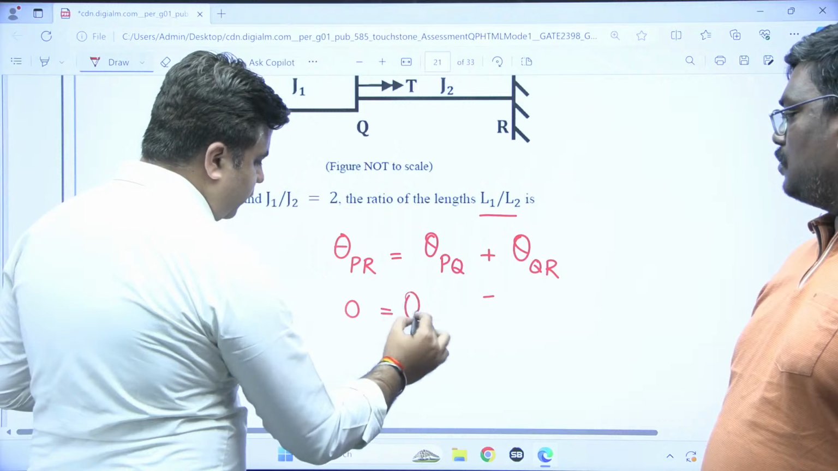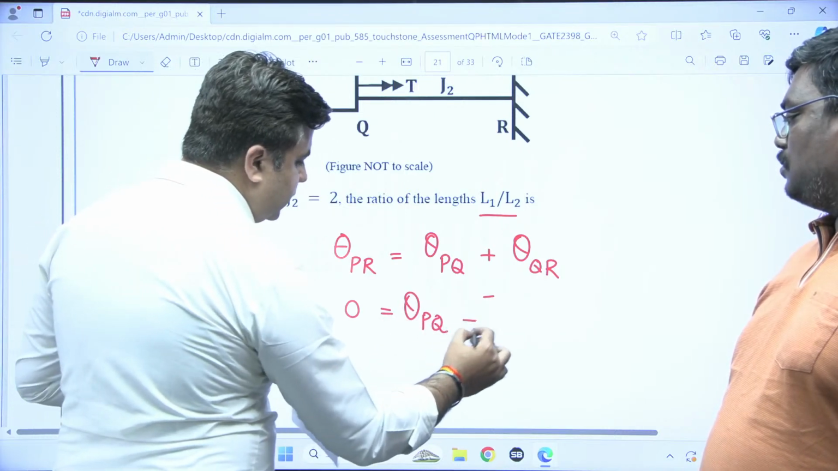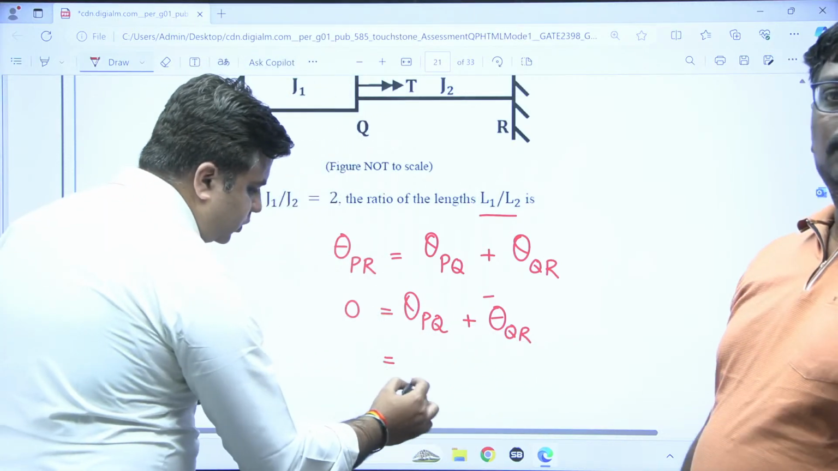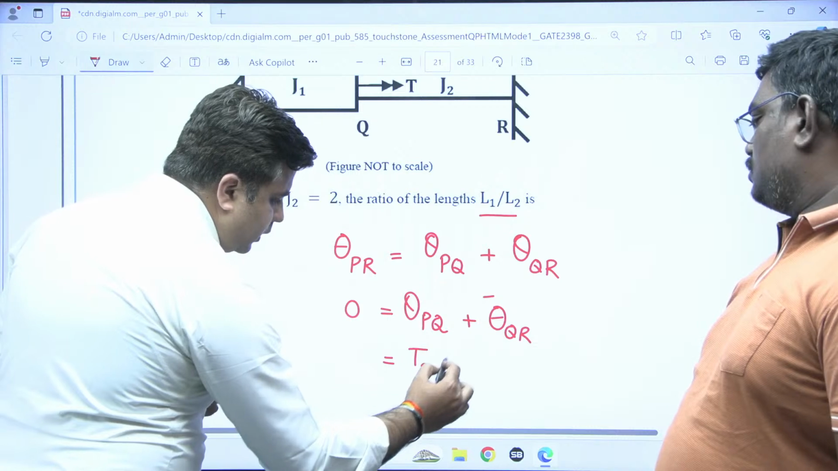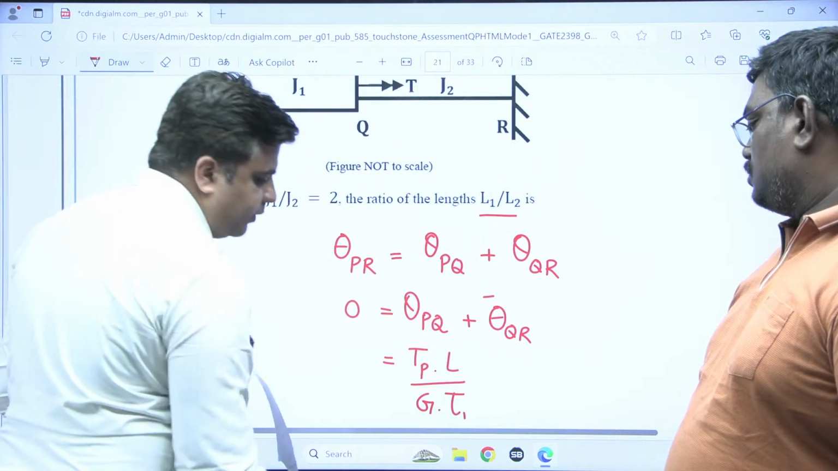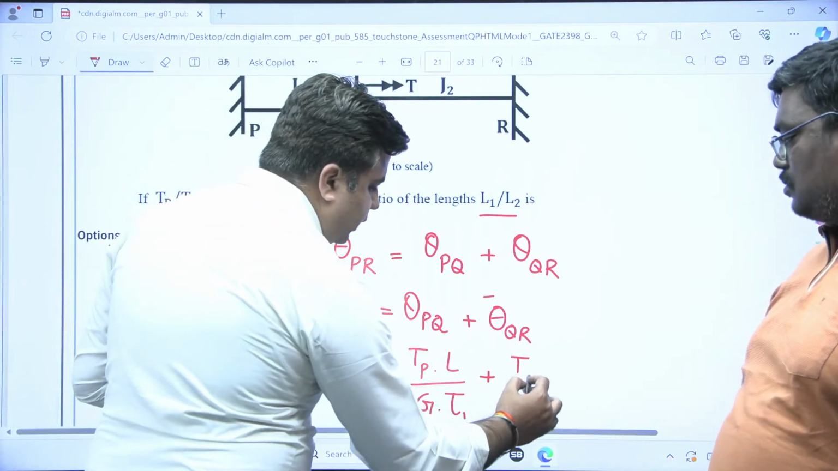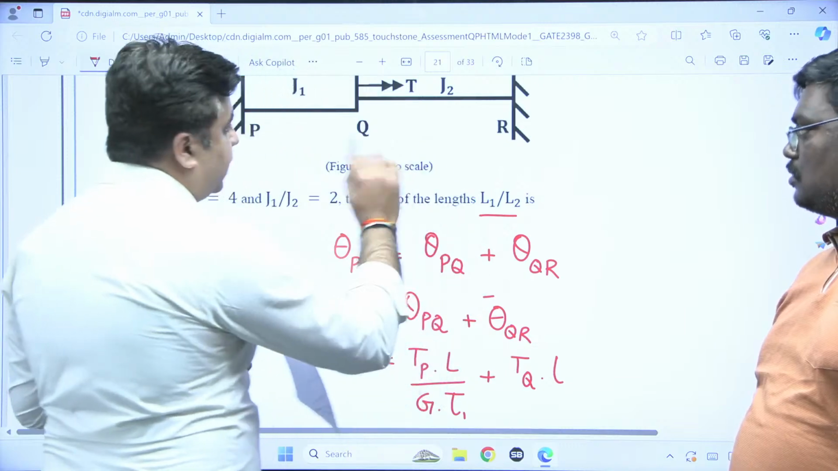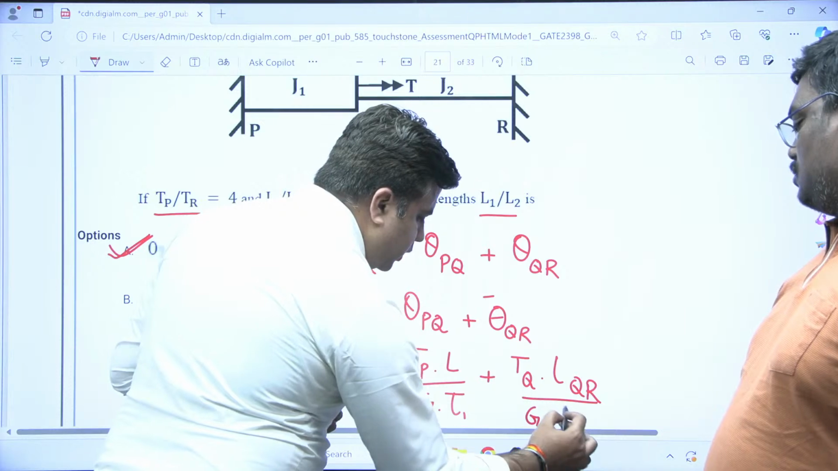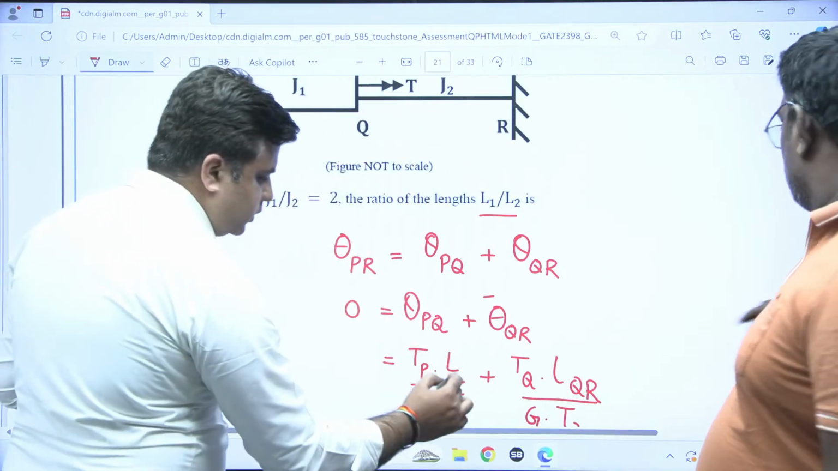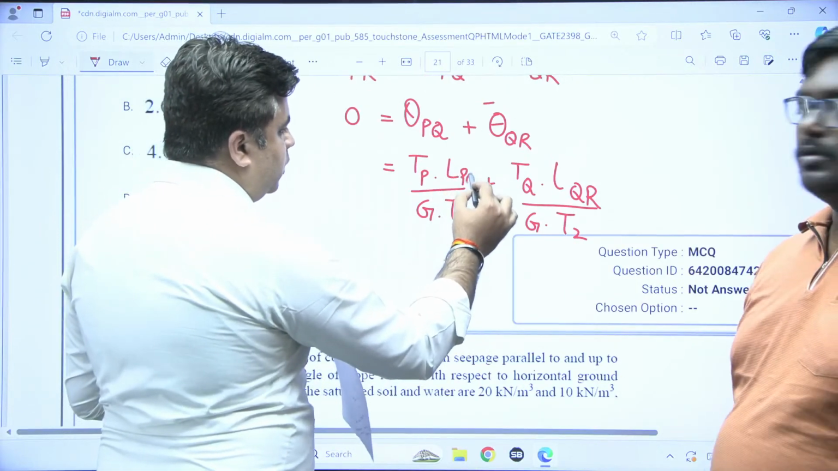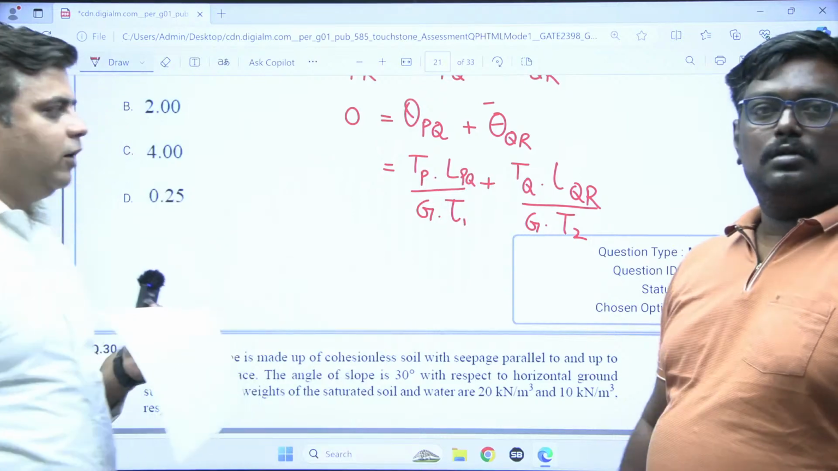This is theta of PQ plus theta of QR. Now you can apply the torsional equation. So this is TP L upon G into IP, or you can write it as J1, plus TQ into the length of this member QR divided by G into J2. So from here you can calculate the ratio of L of PQ to L of QR.